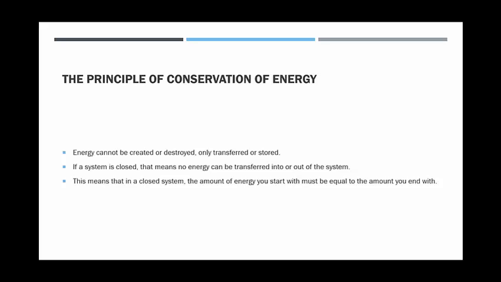Okay, so if it's a closed system, energy can't be transferred in or out of the system. In an open system, energy could be transferred in or out of the system. What this means is that in a closed system, the amount of energy you start with in that system must be equal to the amount that you end with, because you can't create it, you can't destroy it, and because it's a closed system, you can't add any more into the system or take any out of it.